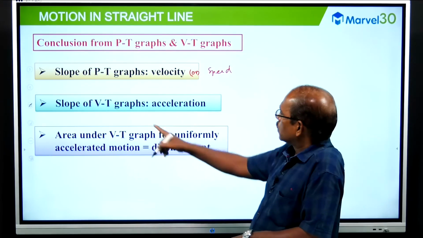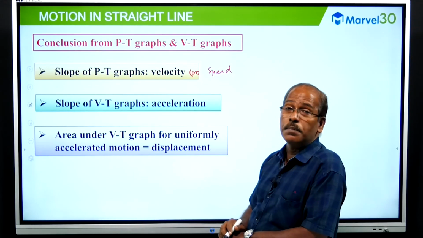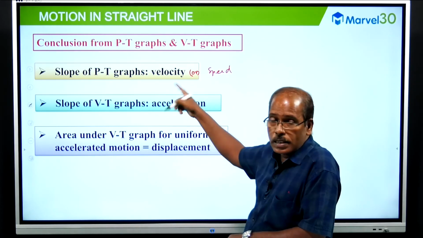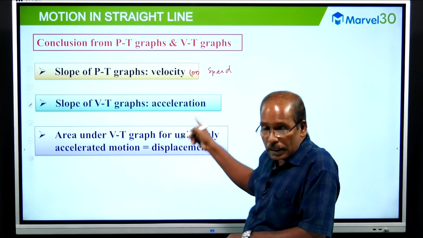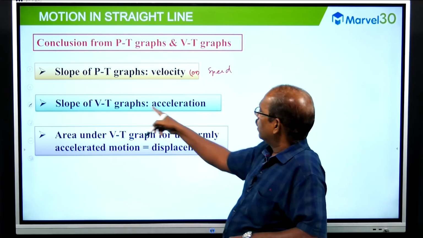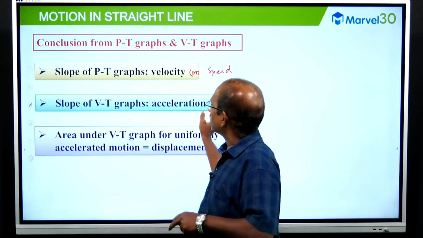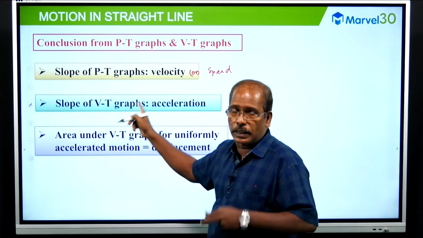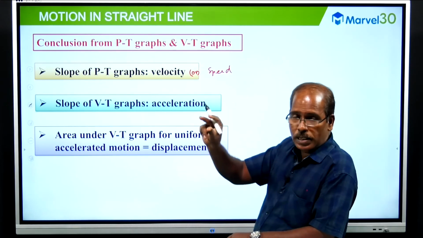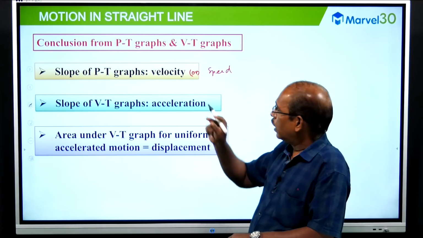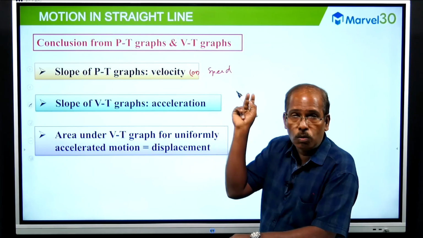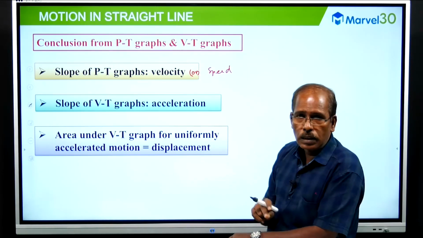The other one, the slope of the Vt graph, the velocity time graph, gives acceleration. The slope of a speed and time graph gives acceleration as a scalar quantity without any direction. And V vector and t means acceleration, and speed and t also gives acceleration. But when you write in the paper, we have to differentiate. The vector symbol should be put when you draw between velocity and time. If you get the graph between speed and time, don't put the vector symbol over the letter A.